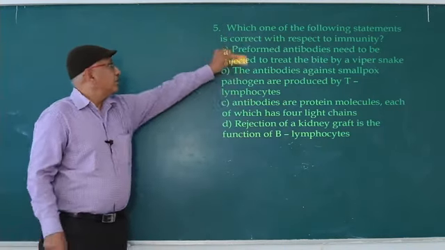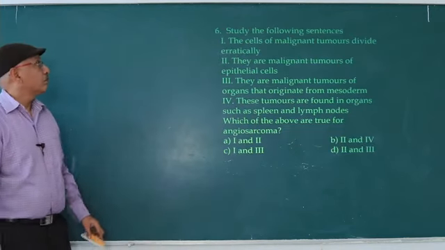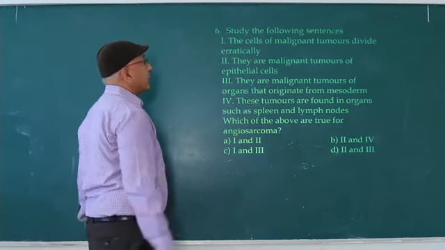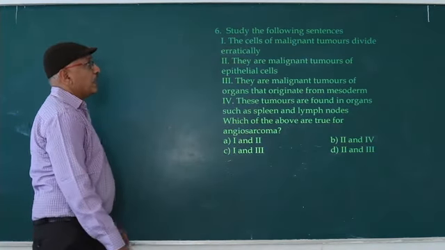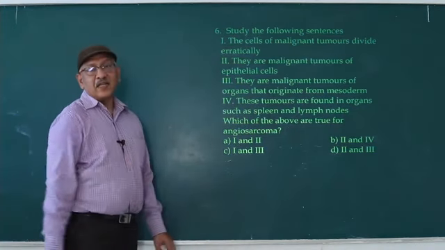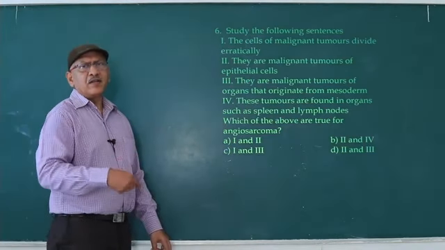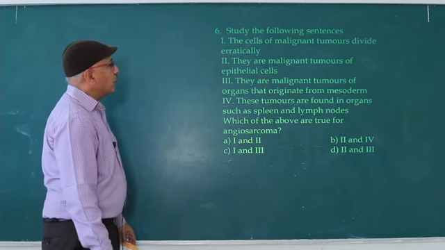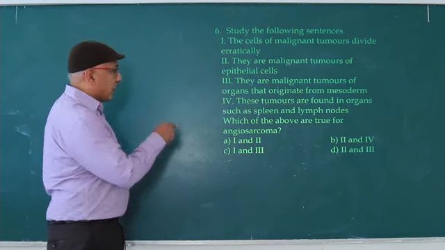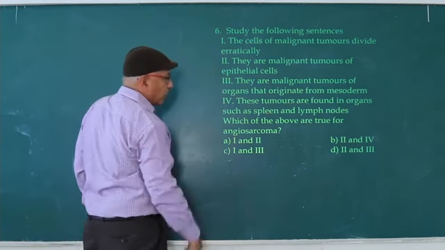Next question. Study the following sentences. The cells of malignant tumor divide erratically, so divide continuously. Correct only. They are malignant tumors of epithelial cells. Actually, you should read which of the above are true for